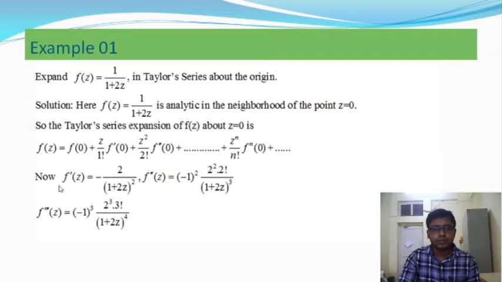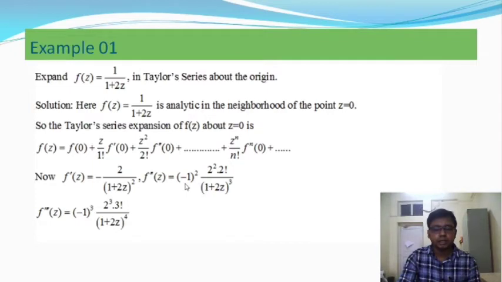Now we differentiate the function f(z) with respect to z. After differentiation, we get -2 / (1+2z)^2, and this is the first order differentiation. After that, we get the second order differentiation, which is (-1)^2 × 2^2 × 2! / (1+2z)^3.